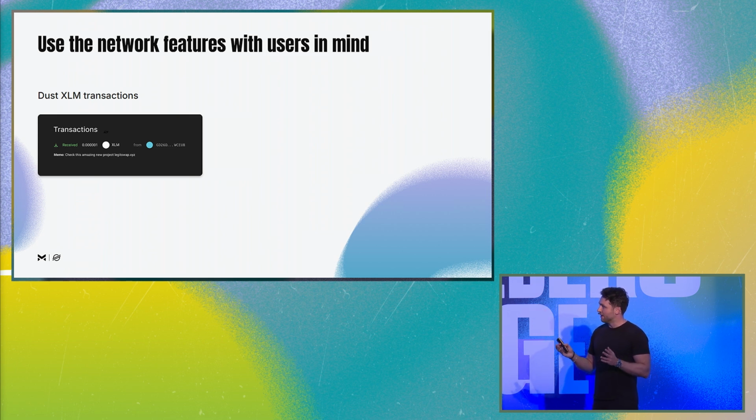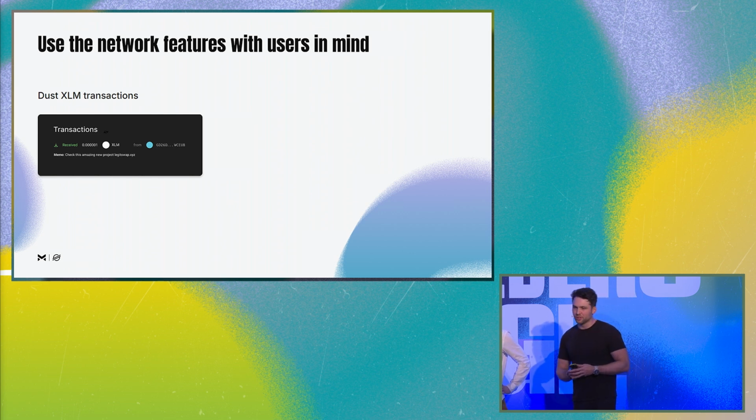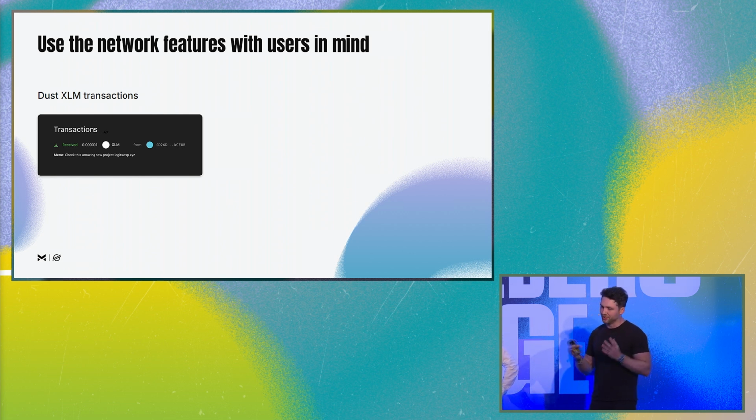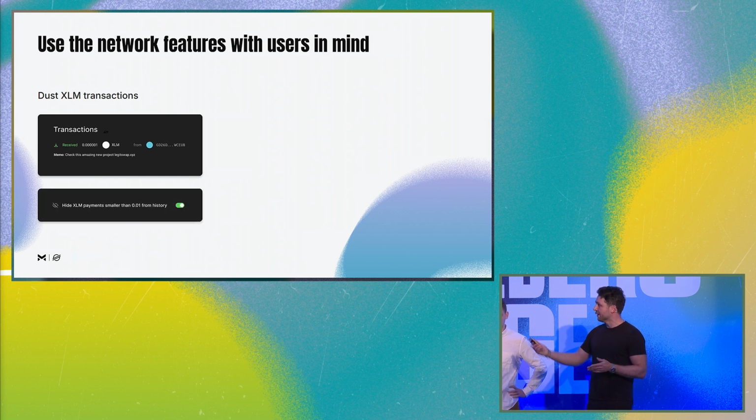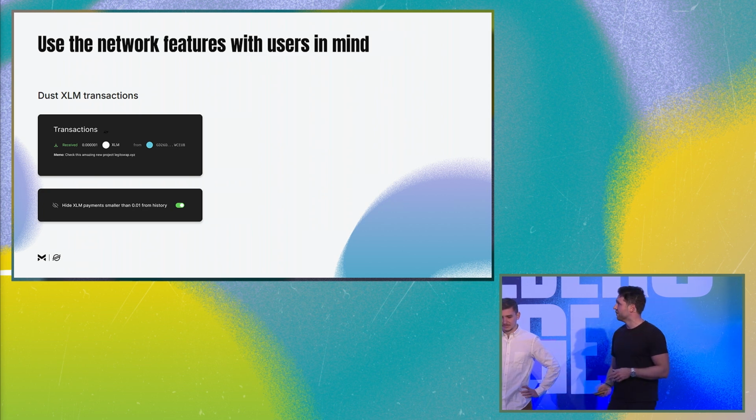Scammers sometimes use this to send a very small transaction with a memo field that calls you to some scam website, and we should think, are these transactions really important? Because they are so small, they don't bring any value. So we can decide to hide them from users, and if users want, they can show them again, but at least by default, users wouldn't be seeing those.